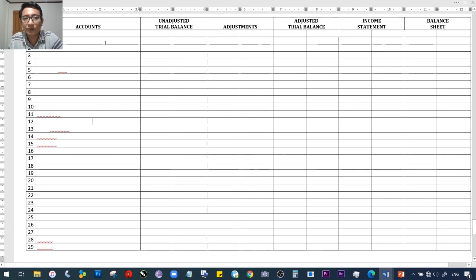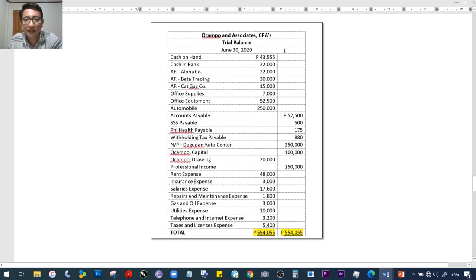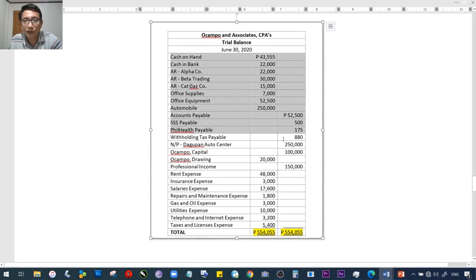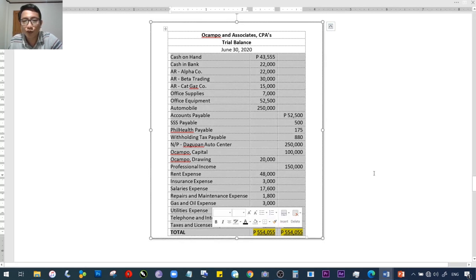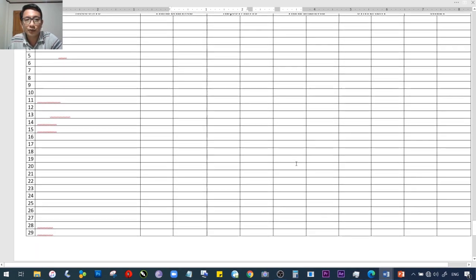So, kokopyahin mo lang, as we have said. Tignan mo nga uli kung ano yung itsura ng iyong trial balance. This is your trial balance from your chapter 5. Okay? Exactly as is, kokopyahin mo ito doon sa iyong first two columns ng worksheet. So, 554,055, 554,055. Ganyan din yung magiging figures mo dito sa ibaba.